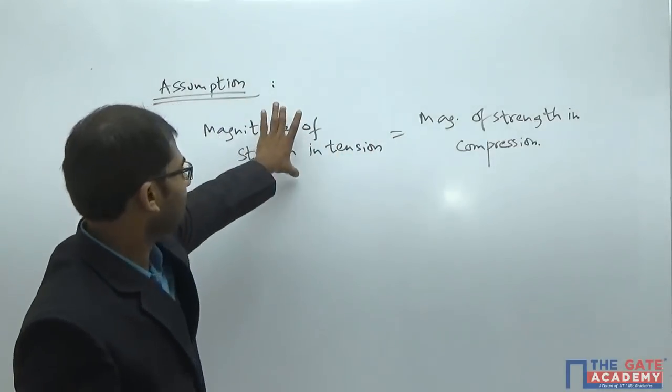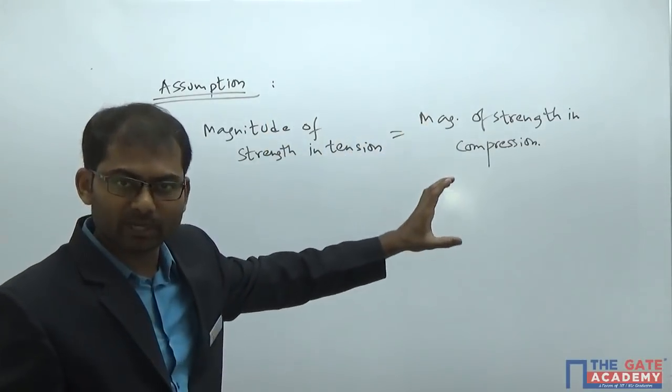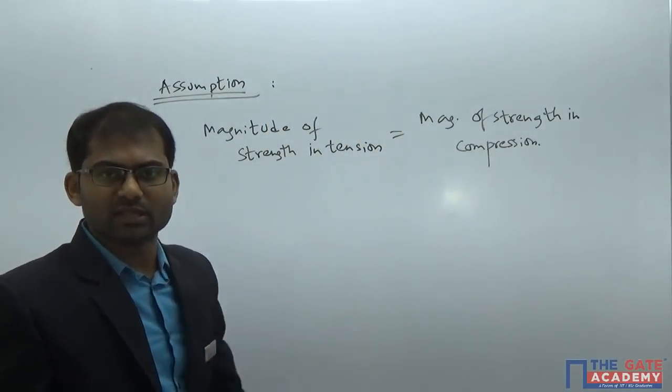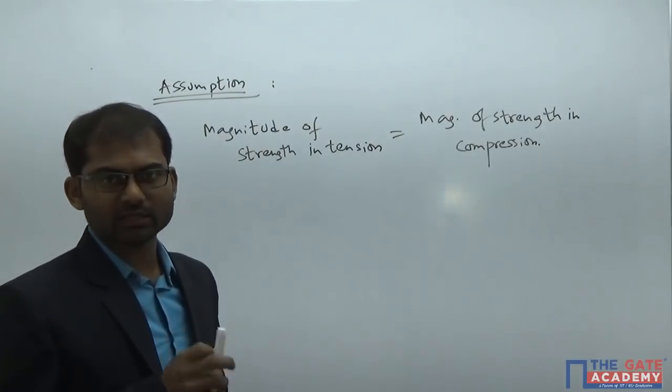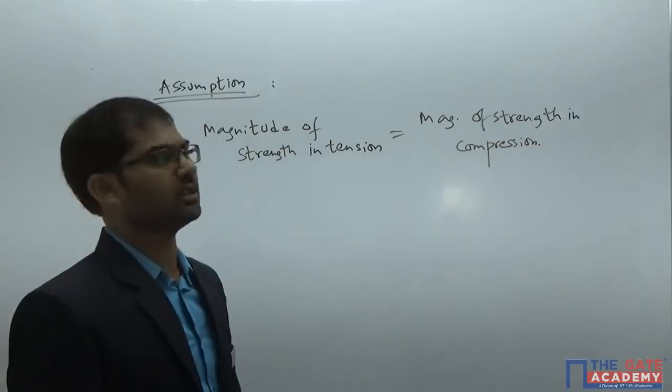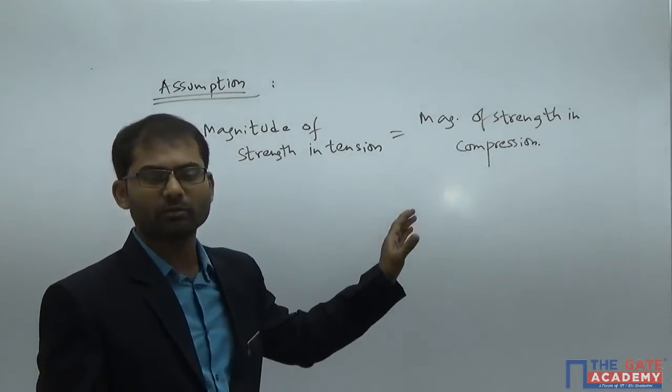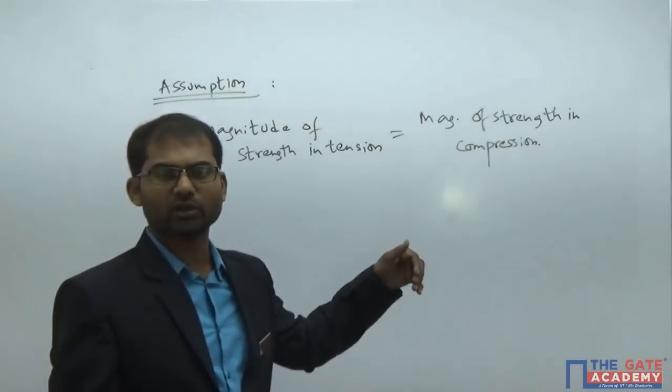So the left parameter is higher and the right parameter lesser for ductile materials. And for brittle materials, it is reverse. They are stronger in compression and weaker in tension. So we don't go with the inequality in the study of theories of failure. So we take the assumption that magnitude of strength in tension is equal to magnitude of strength in compression. That's the thing which you're gonna take here.